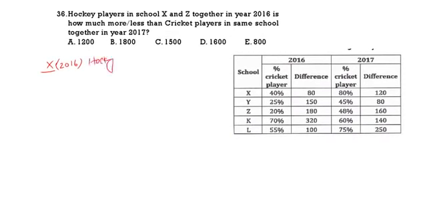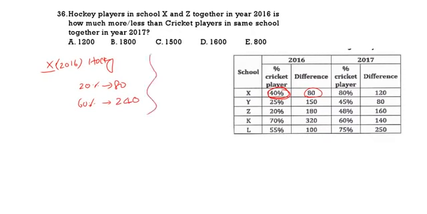In X 2016, cricket is 40, then hockey will be 60. The difference of 40 and 60 is 20. So 20% is 80. We want hockey. Since cricket players is 40, hockey will be 60%. So 20% is 80 means 60% is 20 into 3 is 60, 80 into 3 is 240. Now this is X. Come to Z.